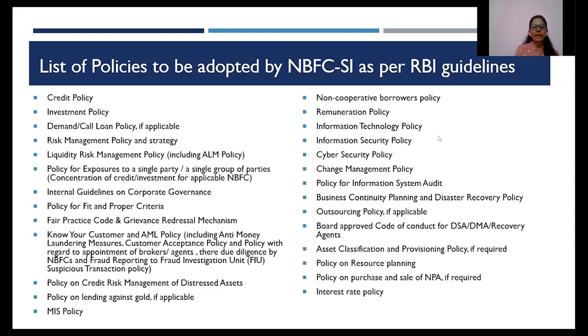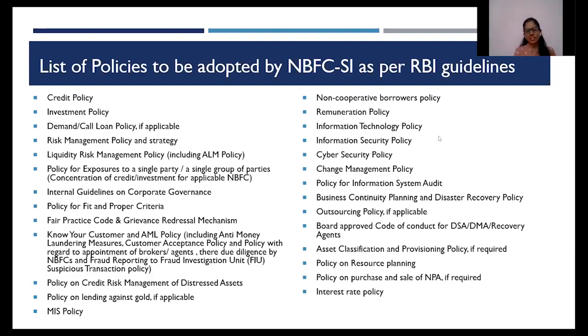For example, the credit policy can be combined along with the non-cooperative borrower policy, because in the credit policy I'll be laying down the categories of borrower that I intend to cater to, and the conditions under which I can consider a borrower non-cooperative will be listed there in the credit policy itself.